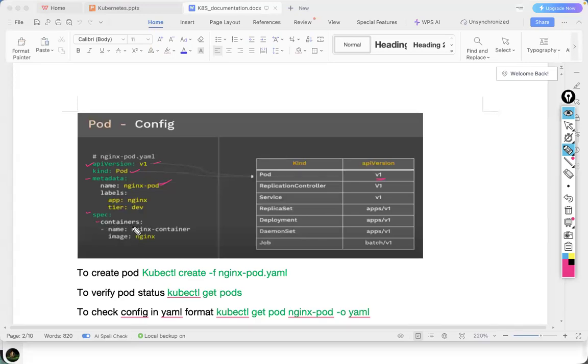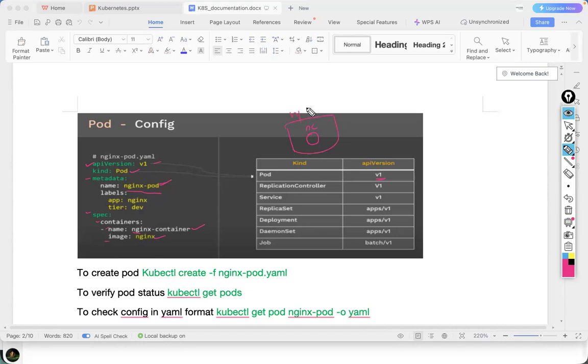To create a container, we need to specify the container name also, right? So the container name is nginx container. And to create a container, we need a Docker image. So what is the image name? Nginx image. So it will create a container called nginx container, where it will create the Nginx pod.